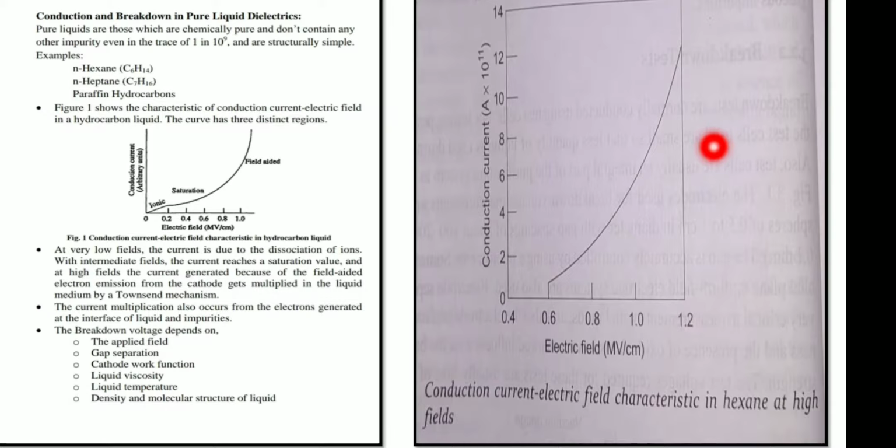However, next, when we apply a higher voltage, what will happen? If high fields are applied, that is greater than 100 kilovolt per centimeter, then what will happen? Initially, when we apply a higher voltage, immediately after the application, the current does not increase very sharply or rapidly.